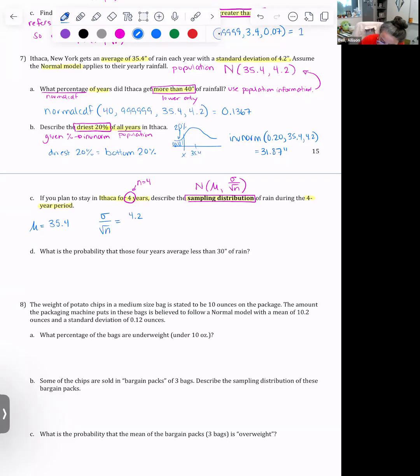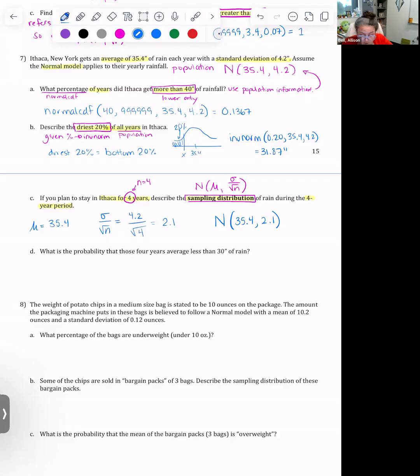Our sigma was 4.2 and our n was 4. So we're going to do 4.2 divided by the square root of 4. And when we simplify all that in our calculator, we get a standard deviation of 2.1. So altogether, our sampling distribution for 4 years has a mean of 35.4 and a standard deviation of 2.1.